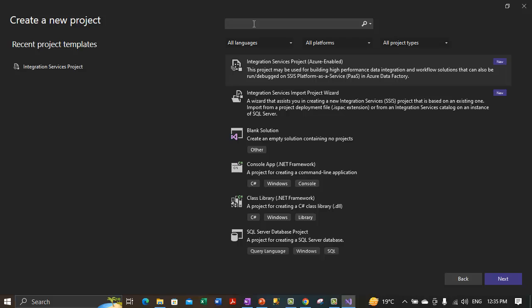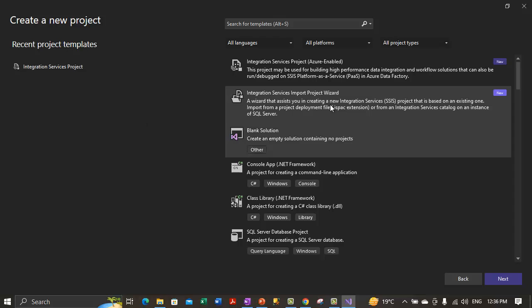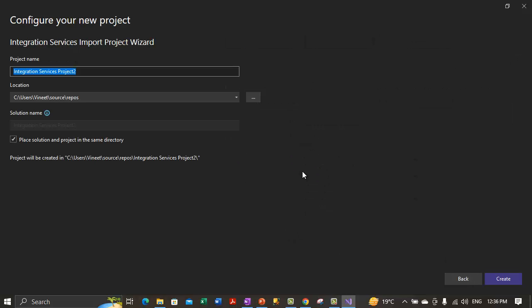So instead of that, it is directly giving me the integration services project import wizard, which can be used to import the project. So let's use that. So this is the project type. Let's select that and click on next.